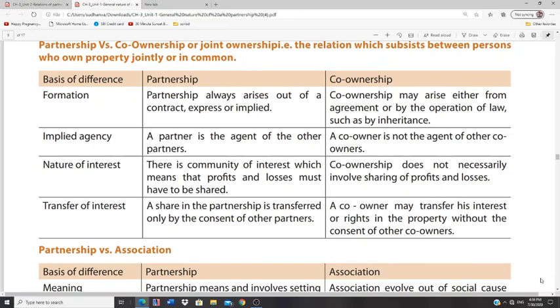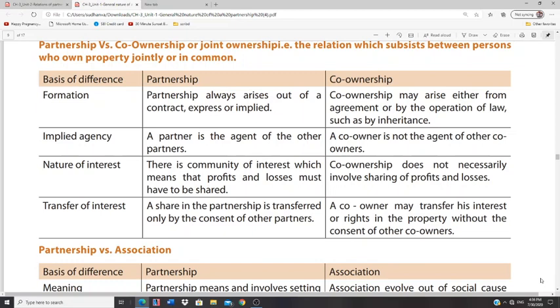In a partnership firm, all the partners are jointly and severally responsible for all the acts carried out by the other partners as well. So when a partner transfers his share to another person, he has to seek the consent of the other partners.